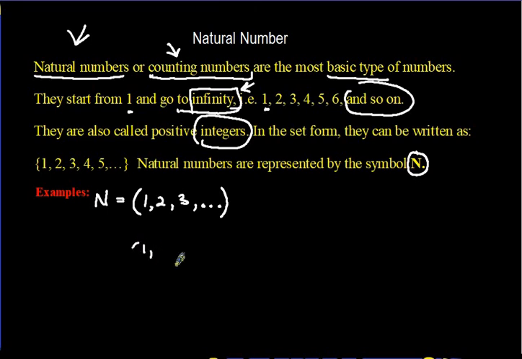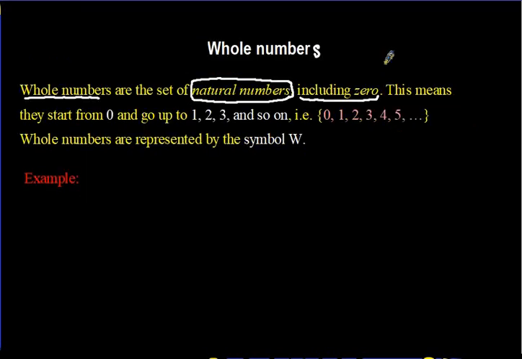And goes up to where? Infinity. That means it does not stop. So if we go back to whole numbers now, we are seeing that whole numbers are the set of natural numbers. So give me a set of natural numbers now. So natural numbers would be equal to what? You're going to tell me. What should I write?